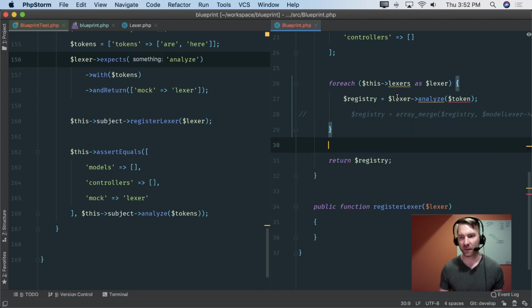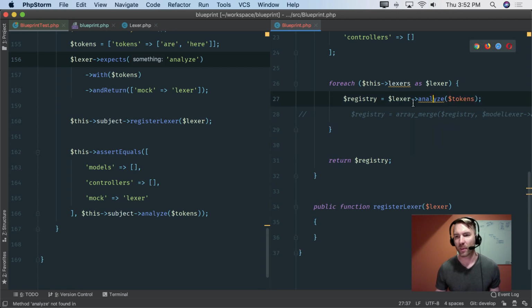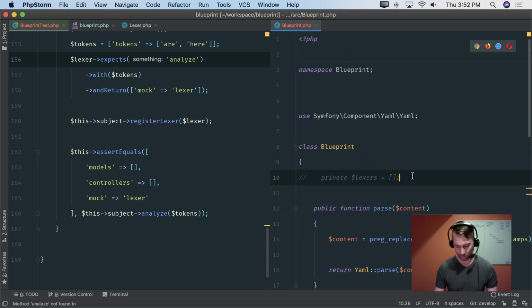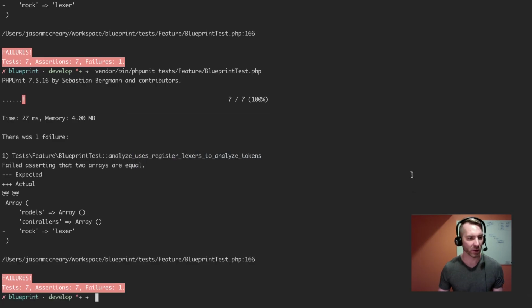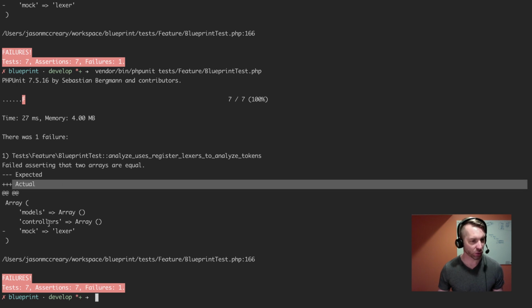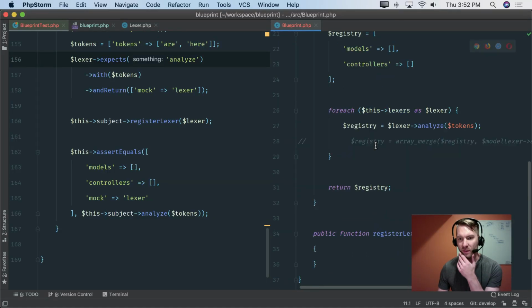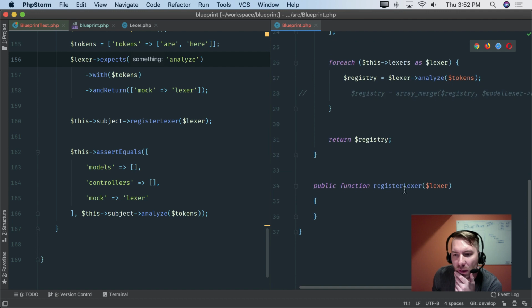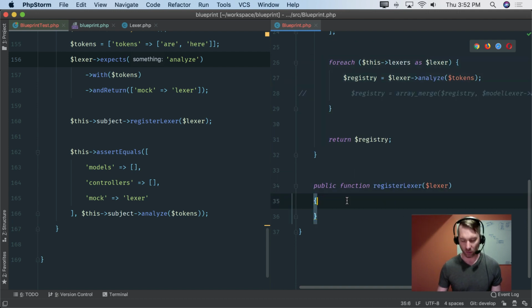So I'm intentionally not merging this. I just want to see if the test pushes on. Okay, so expected that, actual was this. Okay, so what are we missing here? Analyze tokens. Okay, so register Lexer never did anything, so it's not looping over any of this. Okay, good.